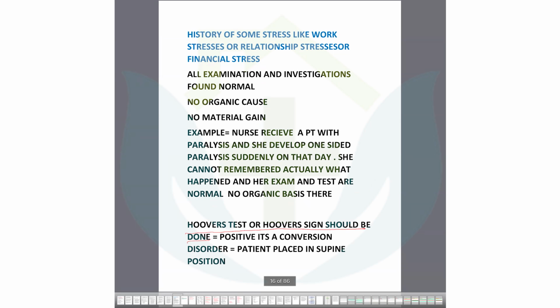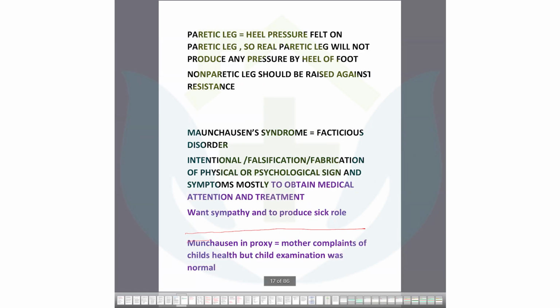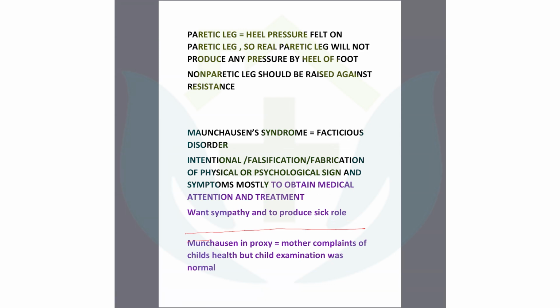I have described it: the patient is placed in the supine position first. Then there is a paretic leg and a non-paretic leg. Tell the patient to press the non-paretic leg against resistance. Then the paretic leg will give pressure. If there is true paralysis, there would be no pressure. But if there is conversion disorder, he or she will give you the pressure on the opposite side, in the paralyzed side.